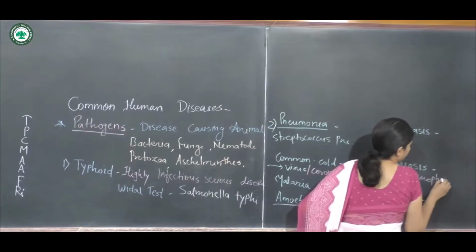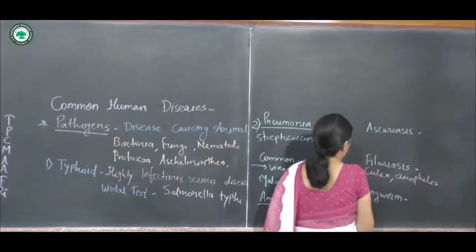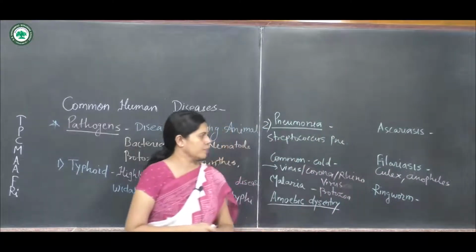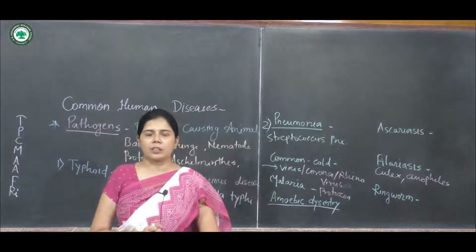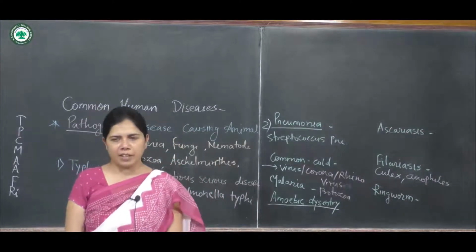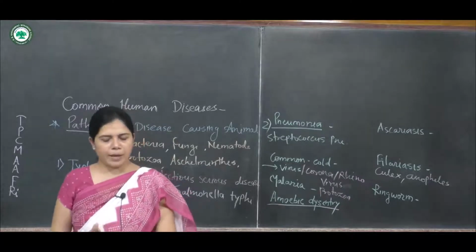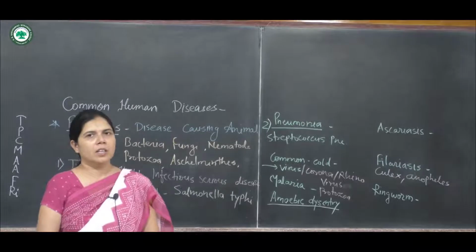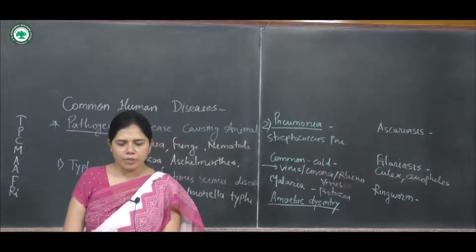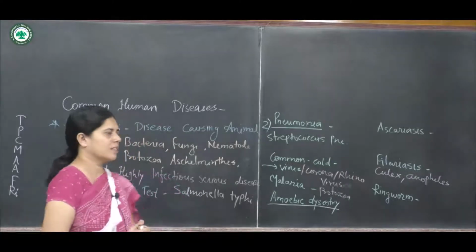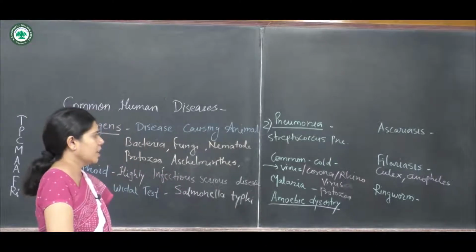These two female mosquitoes are the natural vectors of the disease Filariasis. But the main pathogen of this disease is Wuchereria bancrofti, the nematode parasite.